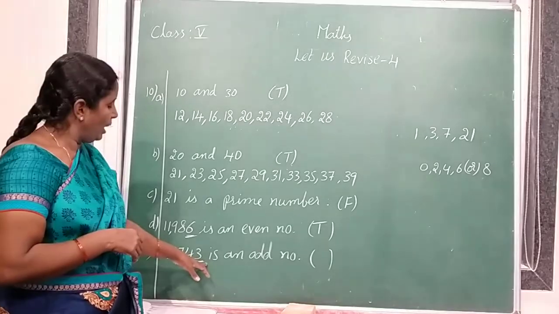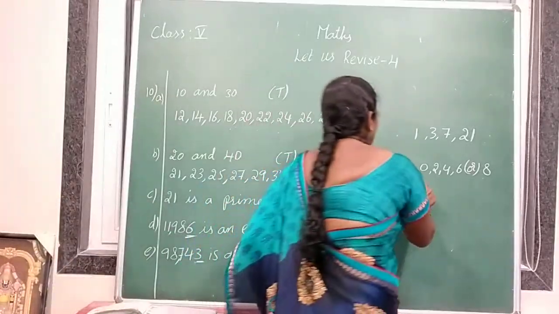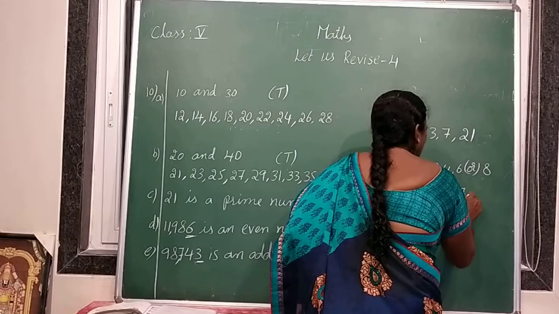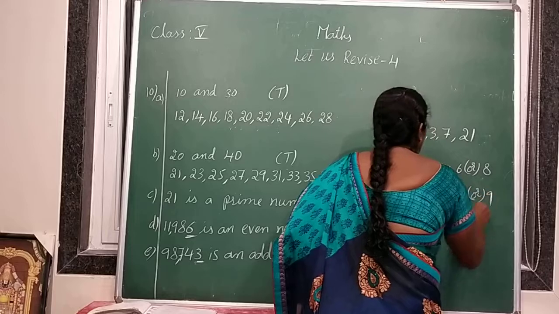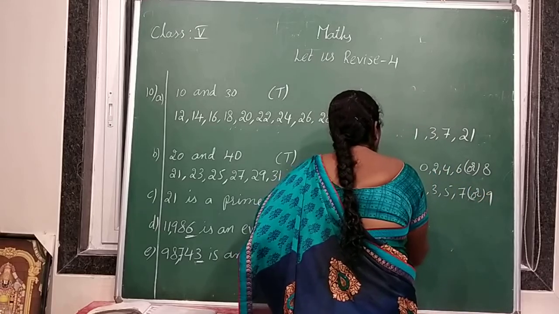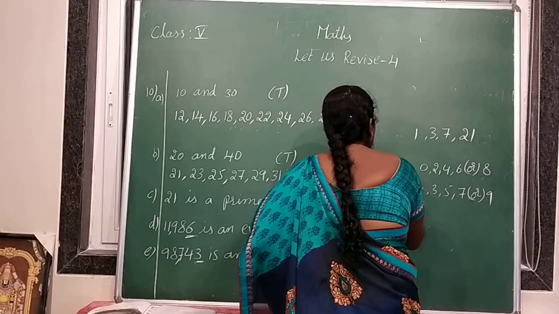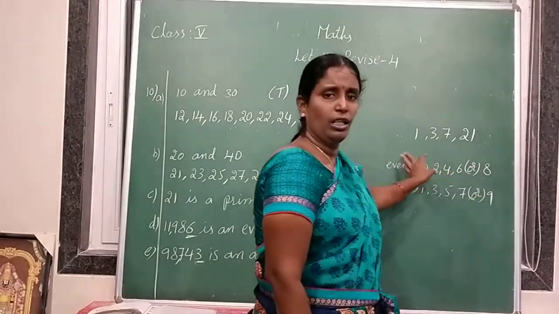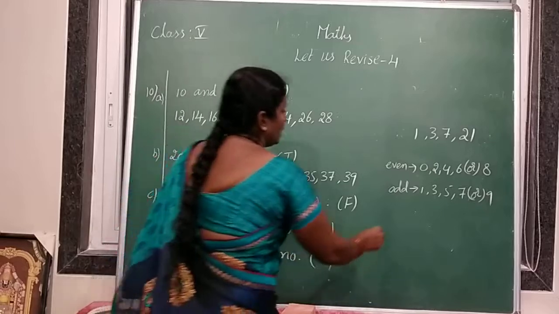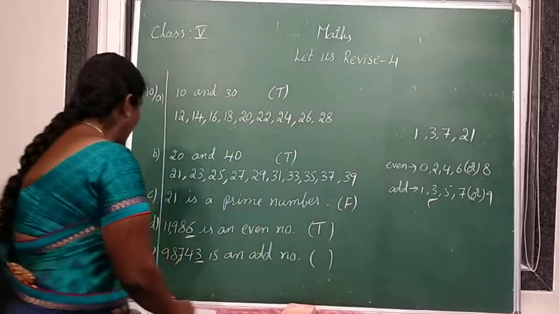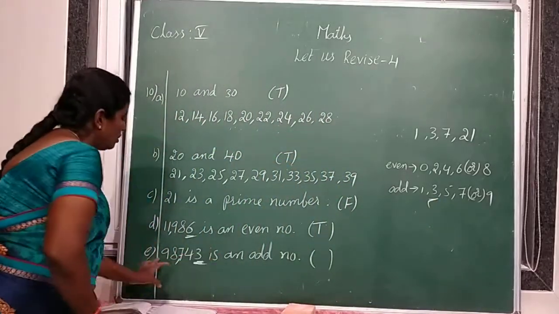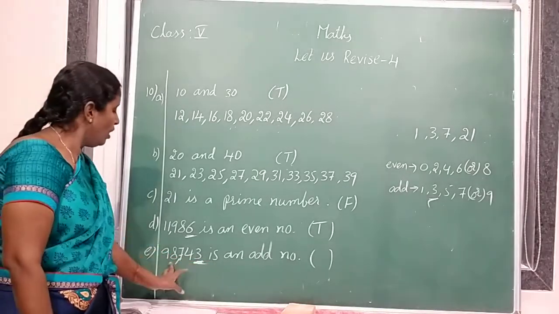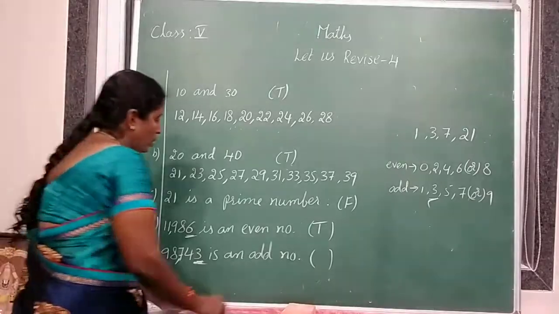Odd number. Understood? If 1, 3, 5, 7 or 9 is in ones place, those numbers are odd numbers. If 0, 2, 4, 6 or 8 is in ones place, all those numbers are even. Here 3 is in ones place, so it is an odd number. So the answer is true. Very good.